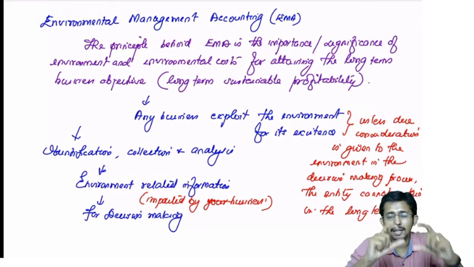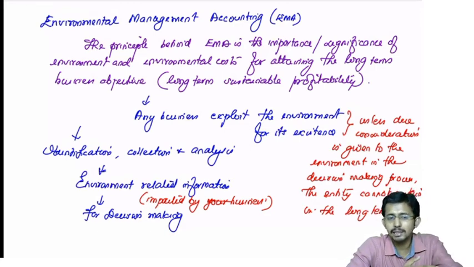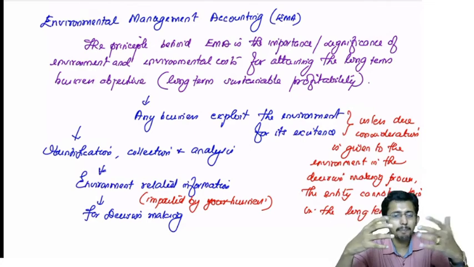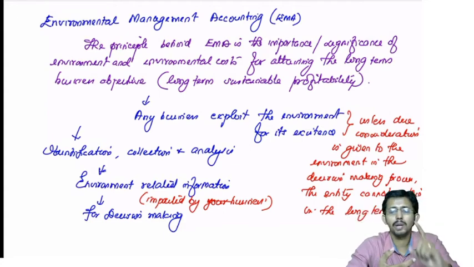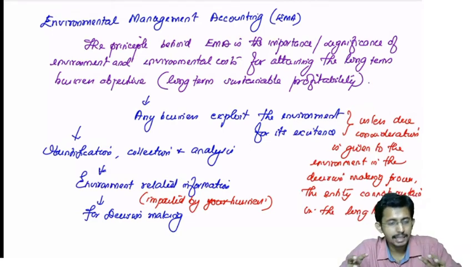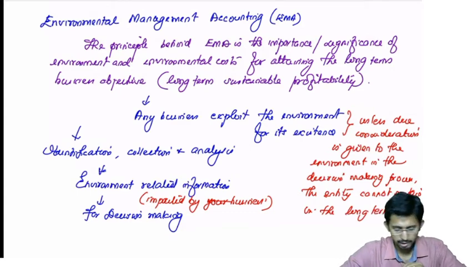It should be analyzed from an environmental perspective also. Your project may be profitable in financial terms, but if it is exploiting the environment in a manner which is not going to be replenished, then you have to think twice. So EMA is nothing but identification, collection and analysis of environment related information for decision making.